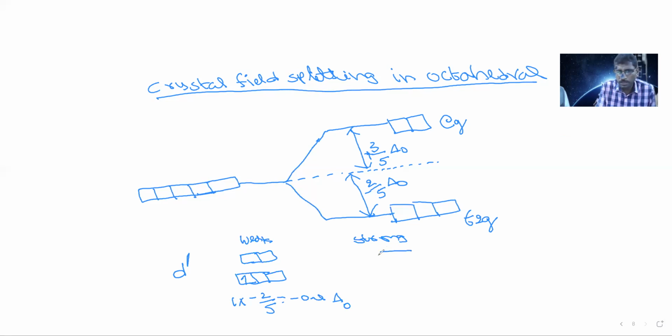Similarly, if it is a strong field ligand, the result is exactly the same. In the strong field also, electrons are filled in the lower energy level first, so the CFSE value is also minus 0.4 delta O. Suppose the configuration is d2.